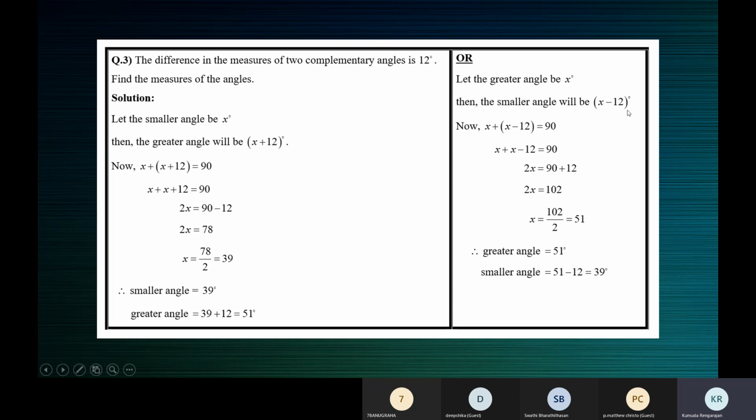Here, if the greater angle is x, the smaller angle will be x minus 12. Again, the equation: one angle plus the other angle is equal to 90. Solve and find x. The x value will be different in both, but the two angles you will get the same: 51 degrees, 39 degrees.